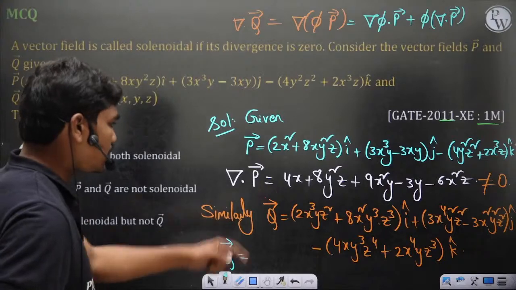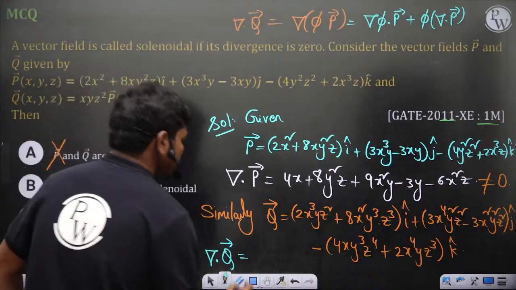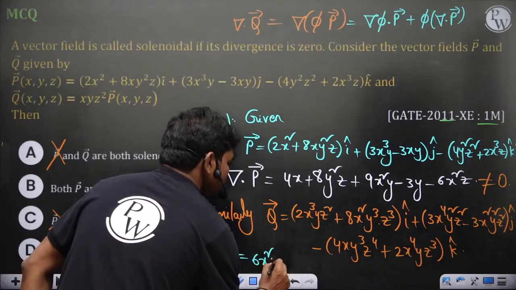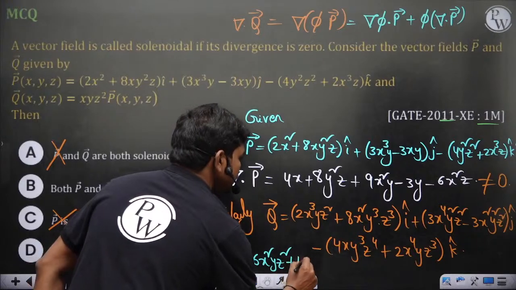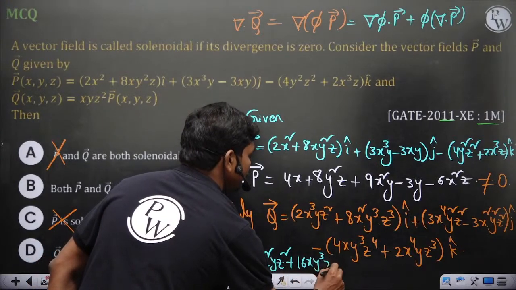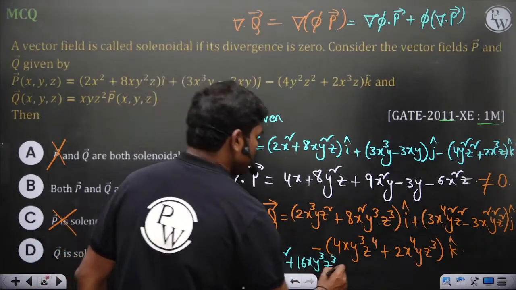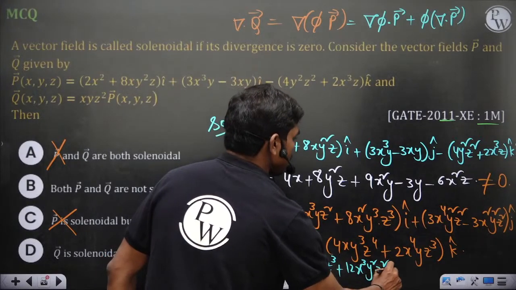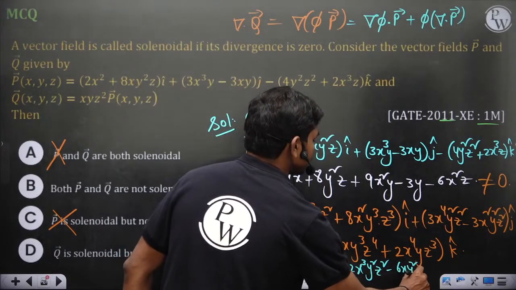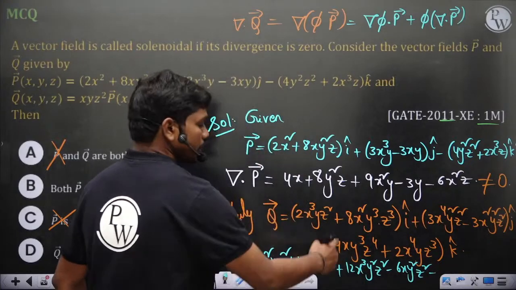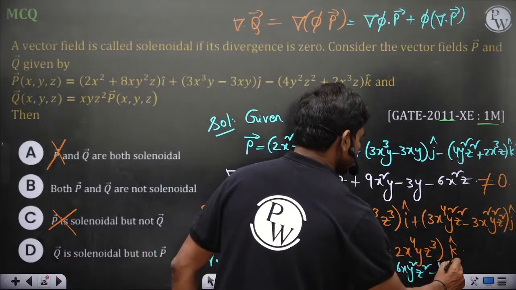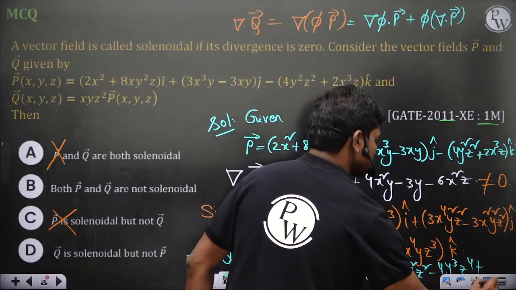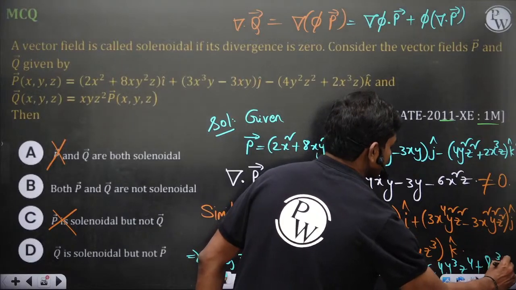So if you do partial differentiation with respect to x, then 6x²yz² plus 16xy³z³. Then plus 12x³y²z² minus 6xy²z² minus 4y³z⁴ plus 8x³yz³.